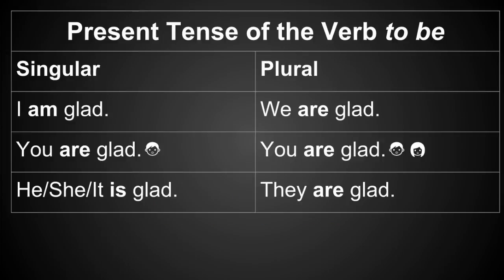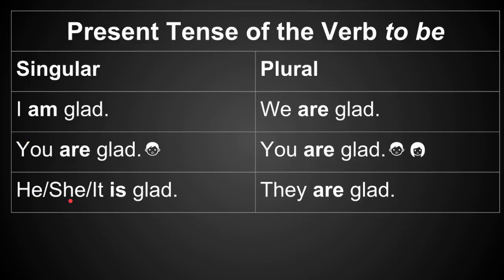So let's look at the present tense of the verb to be. If you look at this chart on the left-hand side, we have singular subjects and their verbs with them, and we have plural subjects and their verbs with them. So if you look at I, talking about myself, we would use the verb am. Glad is talking about I. What about if I'm talking to one person? I would say, you are glad. One person is being talked to, so we use the verb are. Glad is still able to go back and describe you.